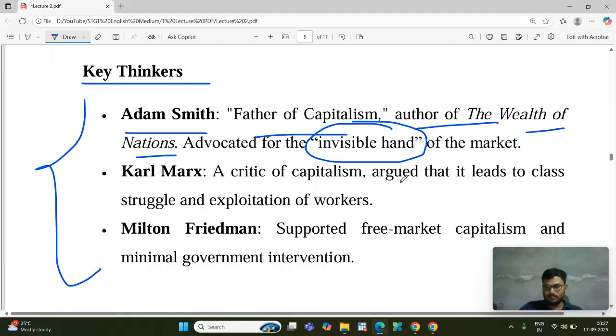A question may come like: who gave the concept of the invisible hand? You have to say Adam Smith. This is very important.